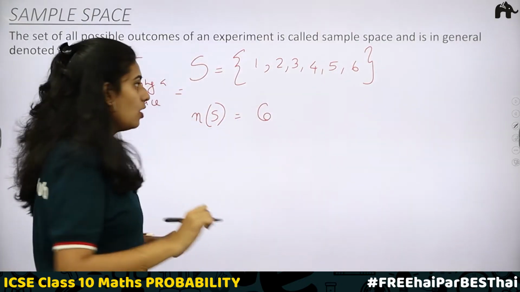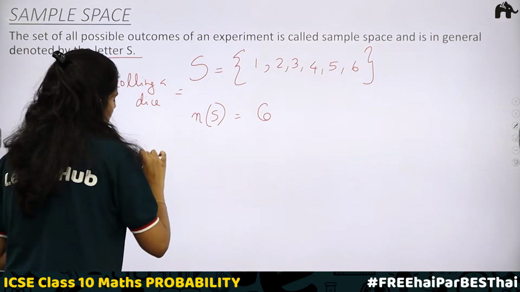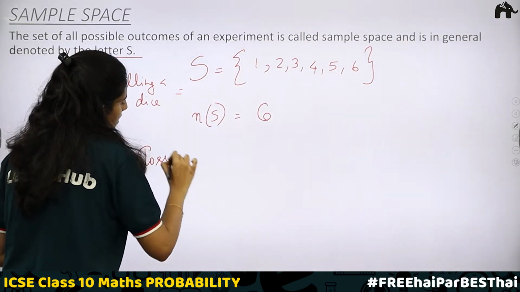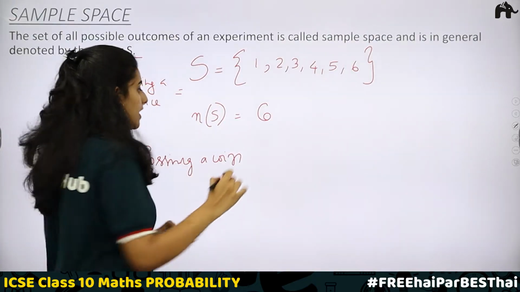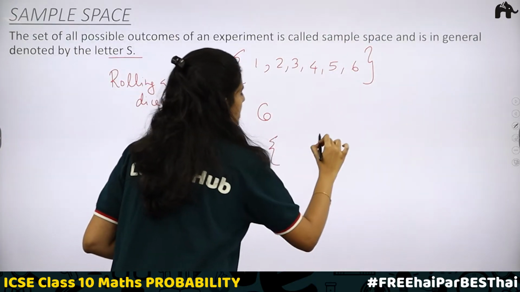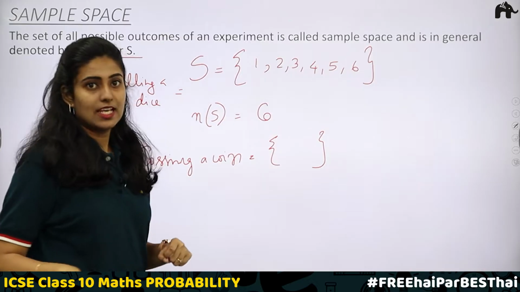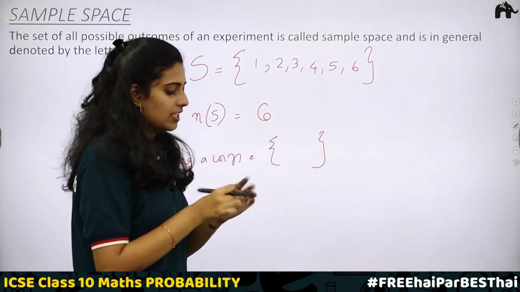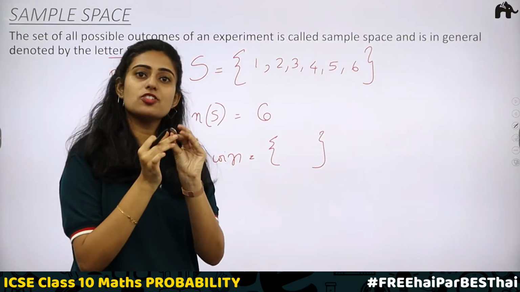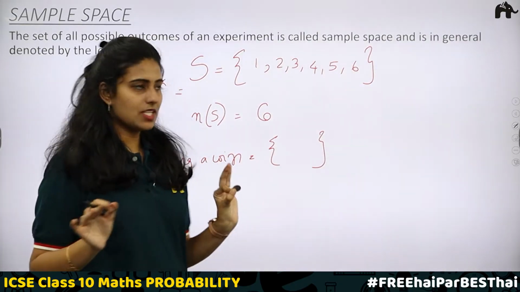Total number of outcomes is represented by n(S), and n(S) will be equal to 6 in this case. Now, when you take the case of tossing a coin, tell me what should be included inside these flower brackets? Yes, you will have either a head or a tail. So, either you should get this head or you should get this tail. No other outcomes are possible.